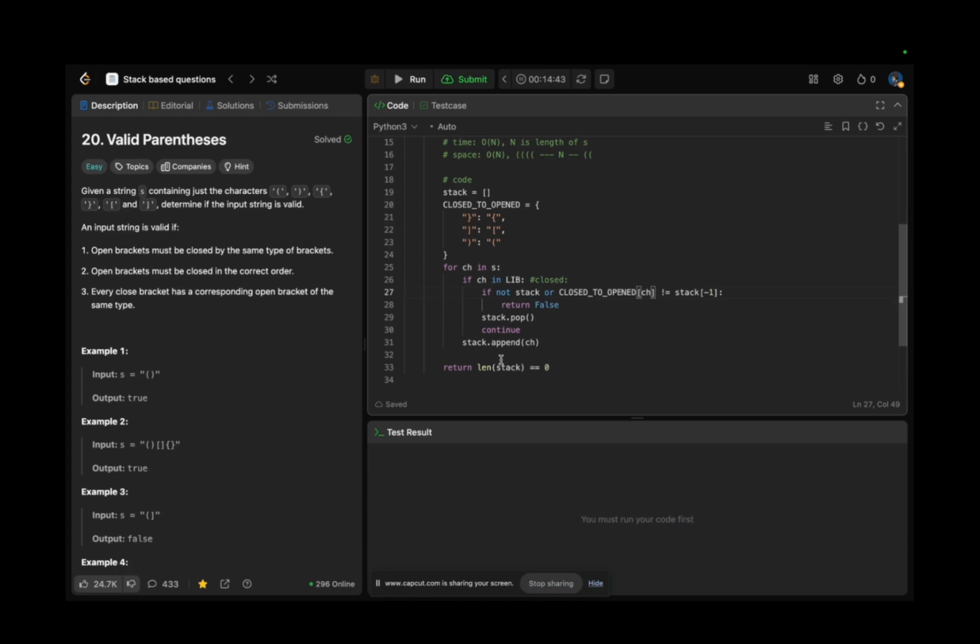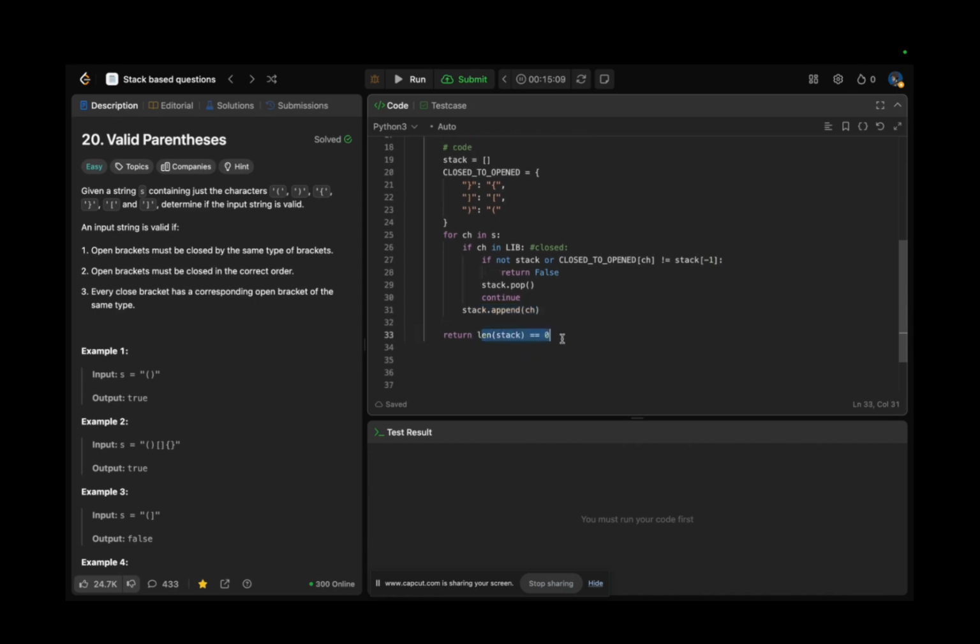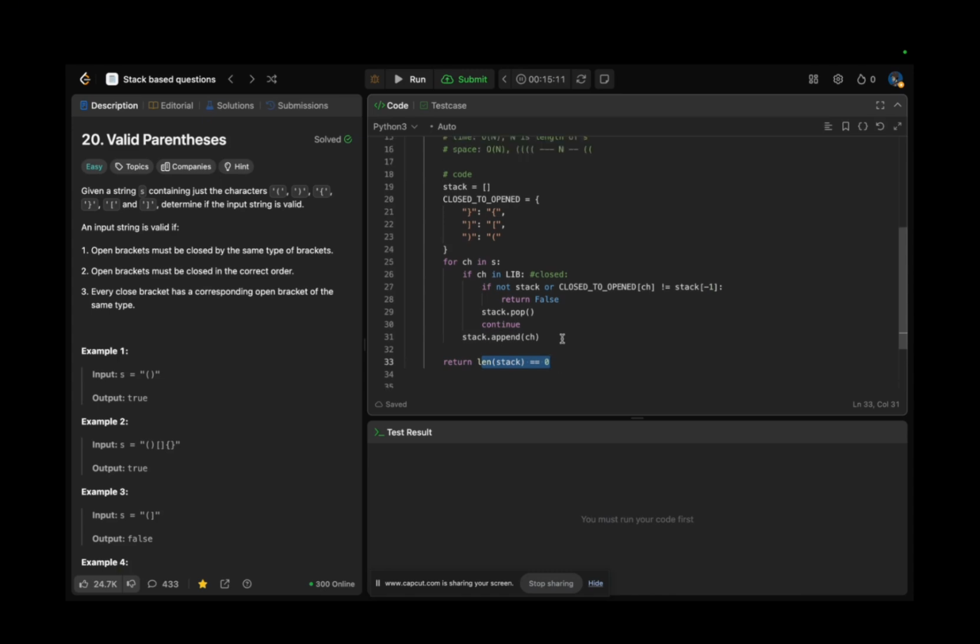For example, as I did, writing, then do optimization if you can, of course. If there's no stack and the close to open, this is a closed one, then if it's not equal to the stack's last element, it means that there are different kinds of parentheses and we can immediately return false. Otherwise, the stack should be popped and we can continue. If it's opened, this is the opened case, it means that we can append it. At the end, we can just return if the length of the stack is 0.